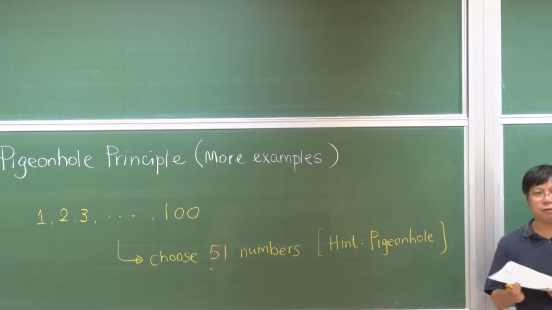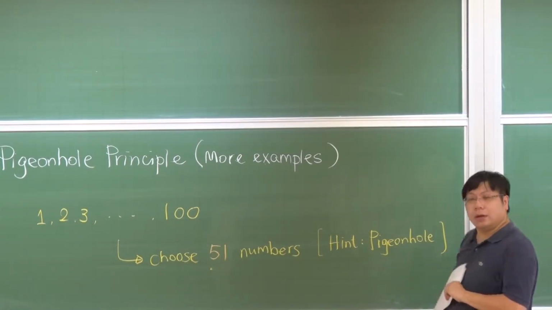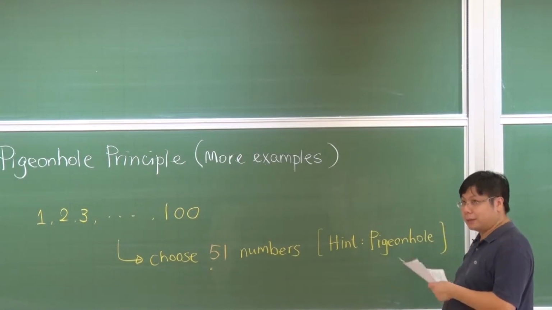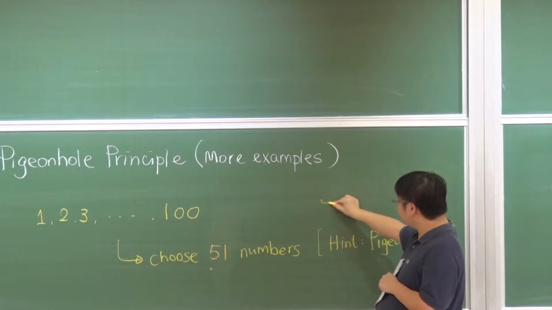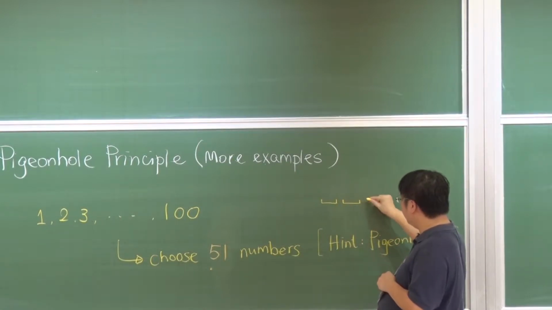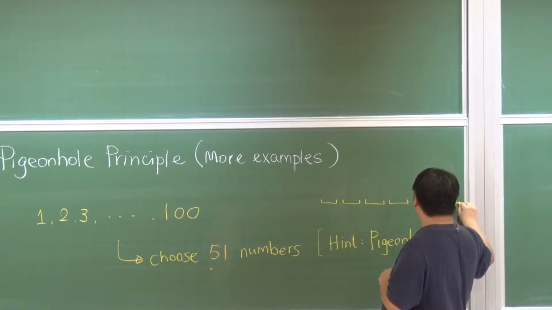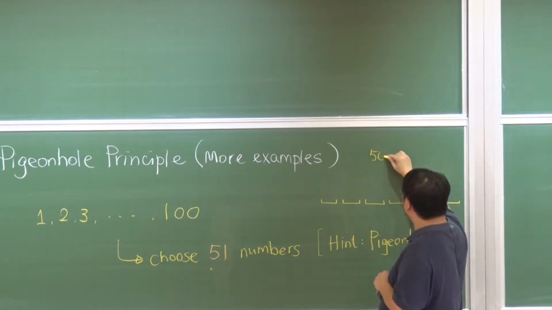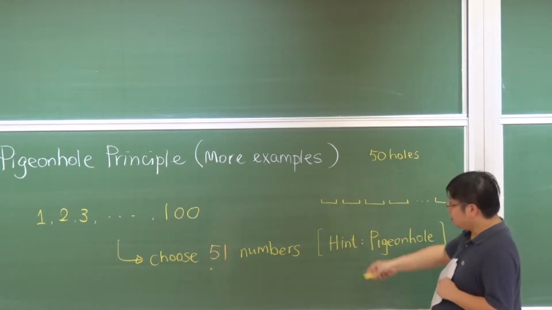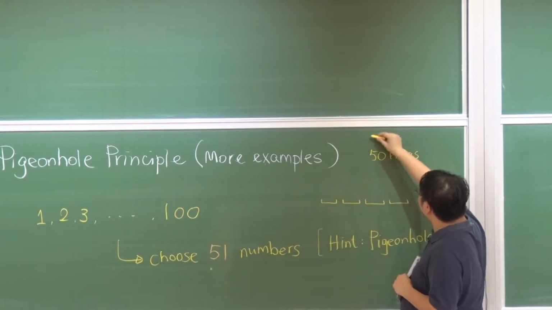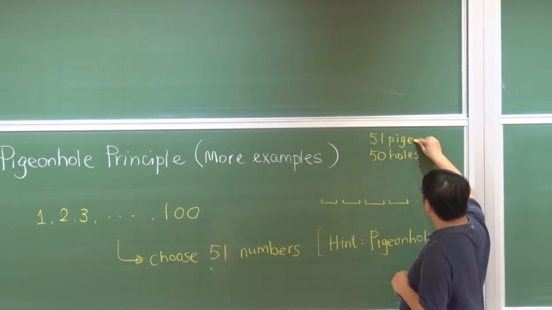So the hint is to use the Pigeonhole Principle to solve this. In a sense, it's not the generalized one, it's the normal one. The hint for you is that we are going to create 50 holes. Let's say there are altogether 50 holes, and then we are selecting 51 numbers. So it is like we are having 51 pigeons flying into these holes.